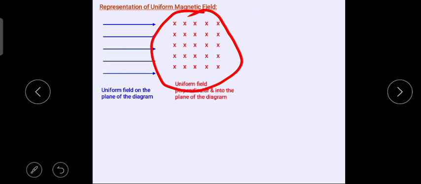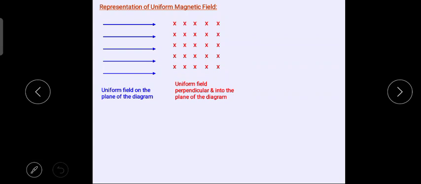This will show you that the uniform magnetic field is perpendicular and going into the plane of the diagram. If you are viewing this lecture on your mobile phone or a laptop, the laptop's screen will be in such a way that the magnetic field lines are going perpendicular inwards.